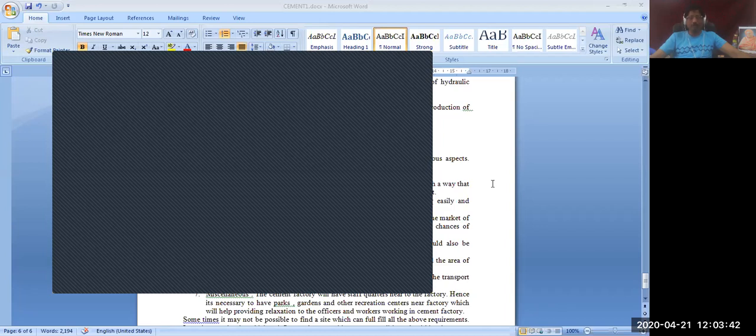Then this is ground into fine powder using tube mills. Cement in the form of fine gray powder will be formed, stored in the silos, weighed and packed in 50 kg packs. Then it will be sent to the distribution channel. This is the wet process of manufacturing.